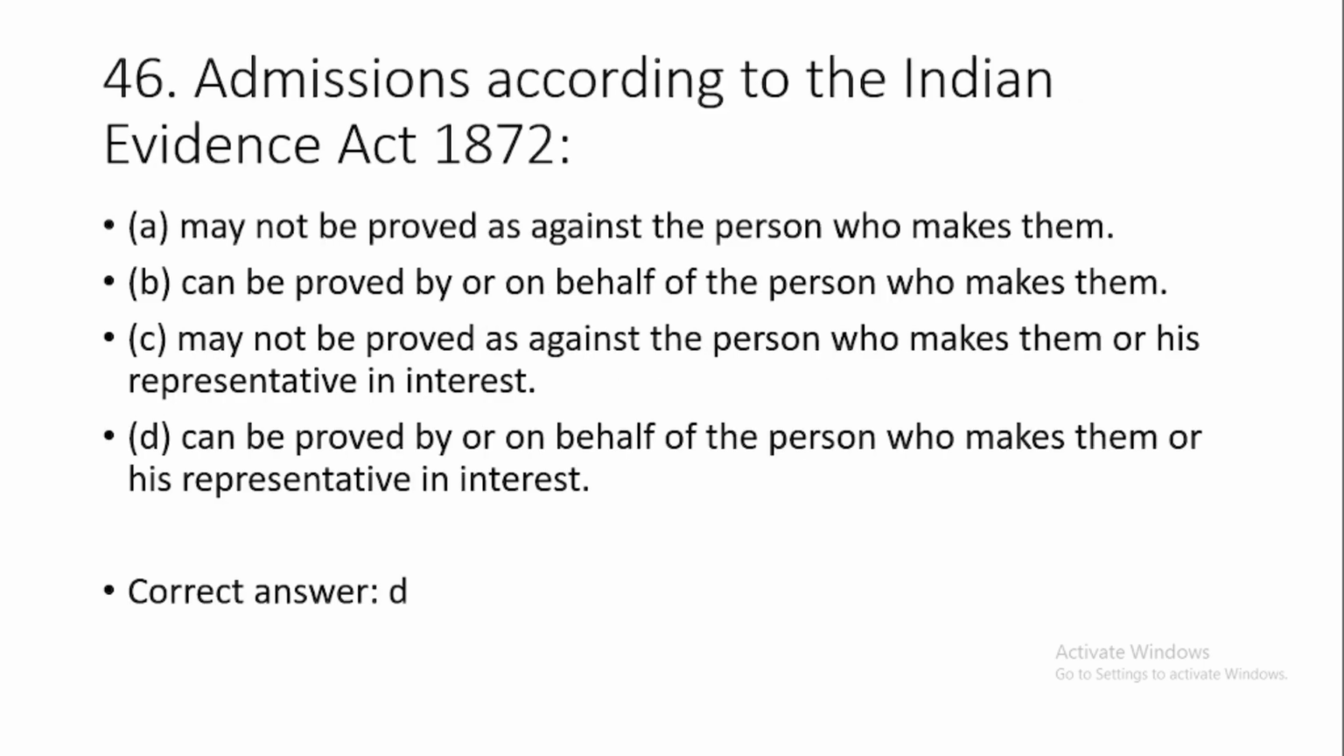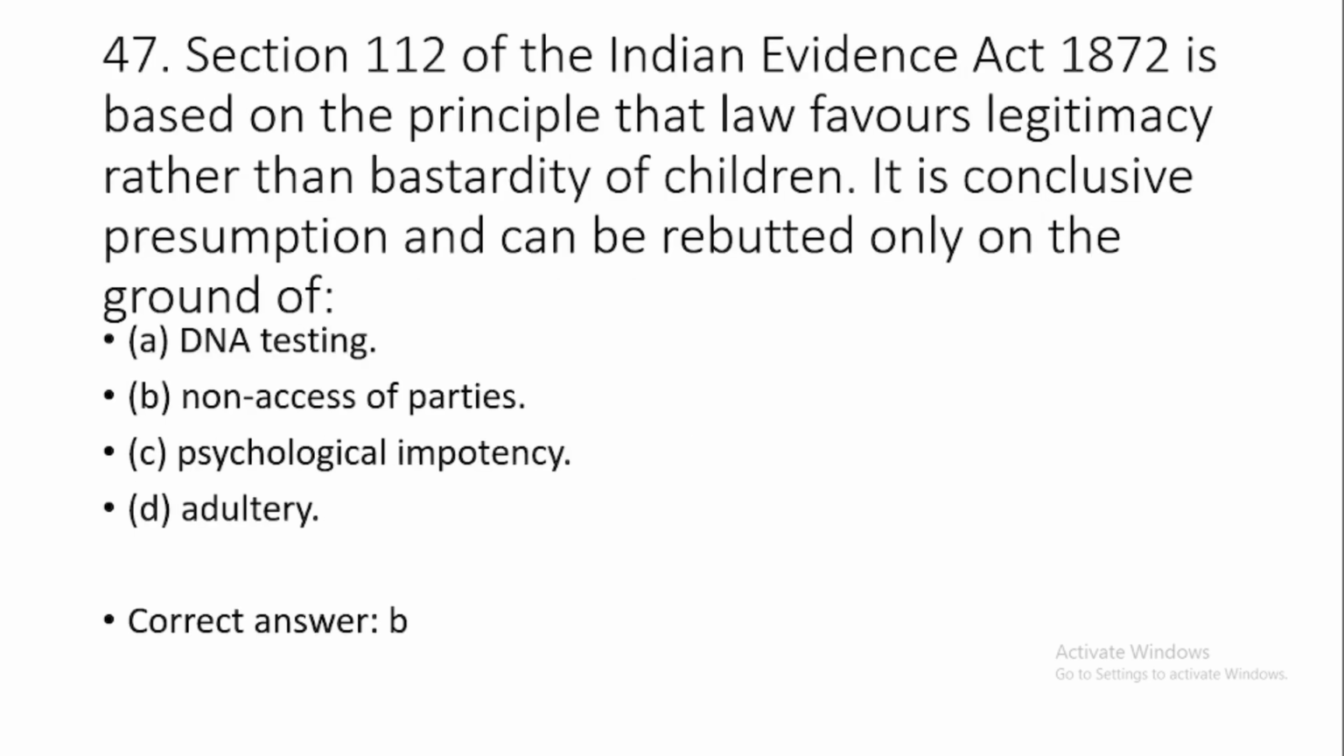Question number 46. Admissions according to the Indian Evidence Act 1872, option number D, can be proved by or on behalf of the person who makes them or his representative in interest. Question number 47. Section 112 of the Indian Evidence Act 1872 is based on the principle that law favors legitimacy rather than bastardity of children. It is conclusive presumption and can be reverted only on the ground of option number B, by non-access of parties.